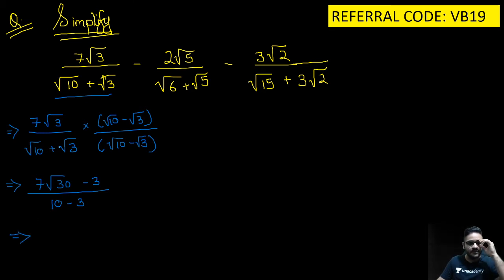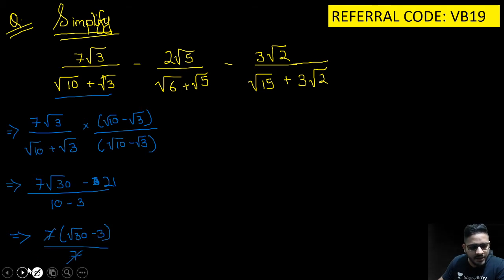So now, oh, this will give me, sorry, this will give me 7 into 3, 21. Extremely sorry. So now 7 कॉमन ले लिया तो क्या बचेगा, root 3 minus 3 the whole upon 7, 7 7 cut. So the answer which I am getting here is root 30 minus 3. Now let's do the second one.